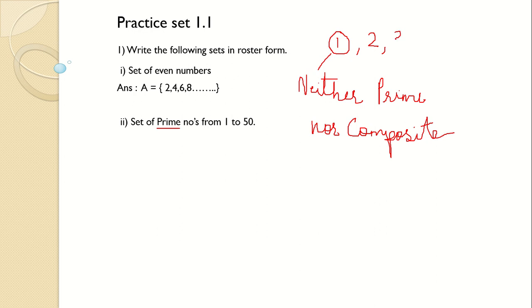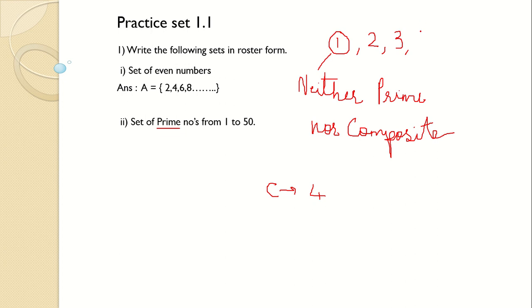Then we come to 3. 3 is again divided by 3 and 1, the number itself and 1. So 3 is again a prime. Then we come to 4. 4 is going to be a composite number because 4 is divided by 4, 1 and something else, that is 2. 4 is divided by 2 also, right? So 4 is a composite number.